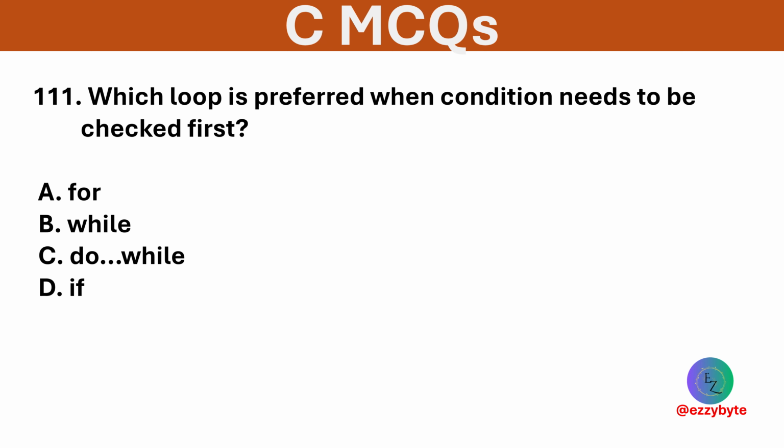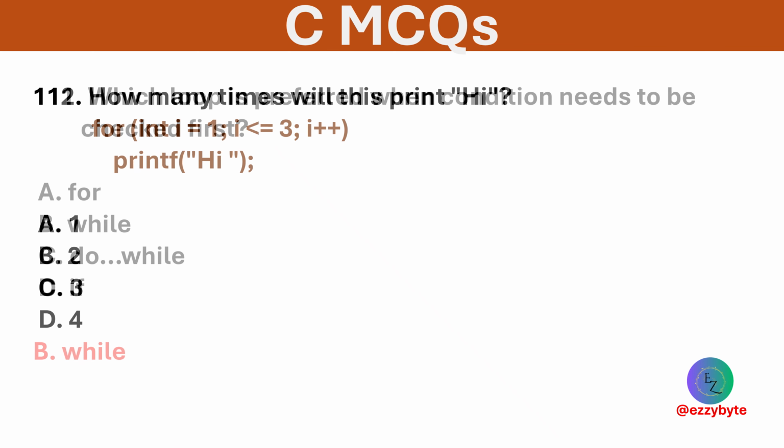Which loop is preferred when the condition needs to be checked first? Options are for, while, do while, and if. Option B is correct. While checks the condition before executing.